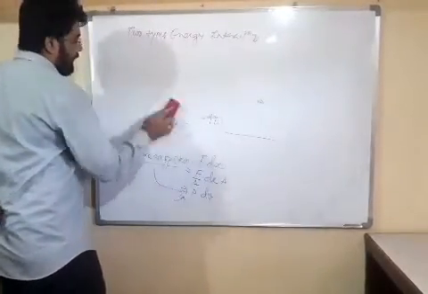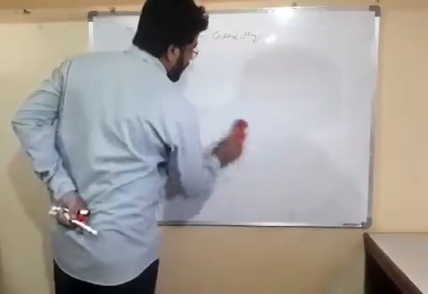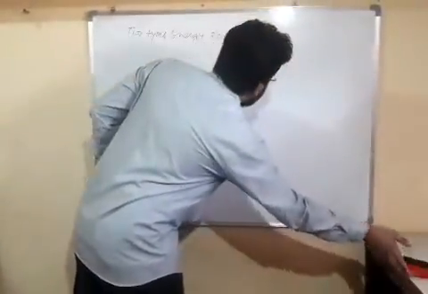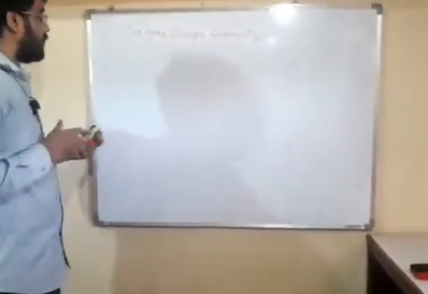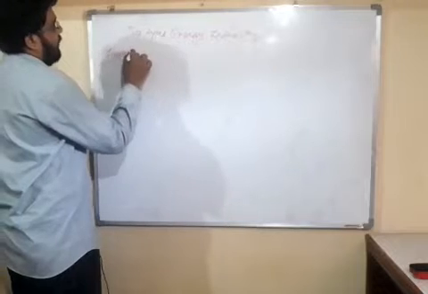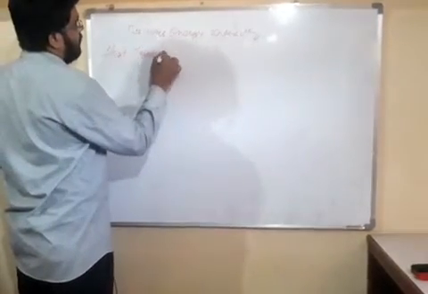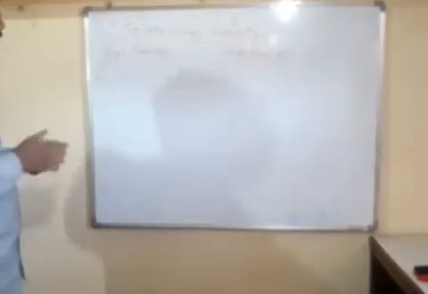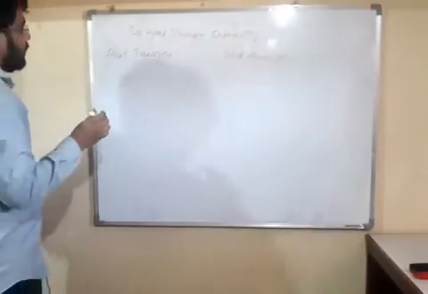Now friends, we will take sign convention for work transfer and heat transfer. How sign conventions are used in thermodynamics for heat transfer and work transfer, we will see here. First we will take heat transfer. Here we are taking one system.